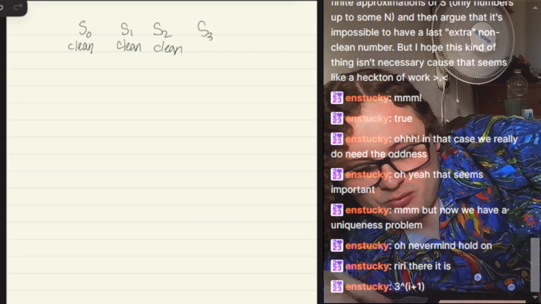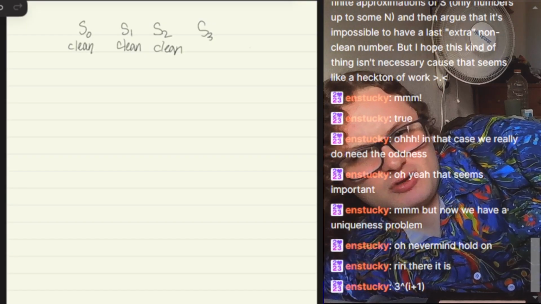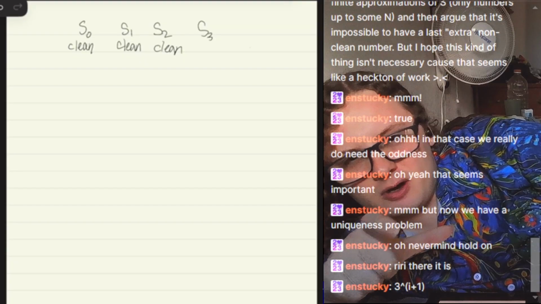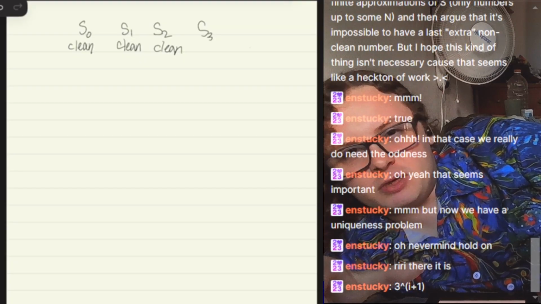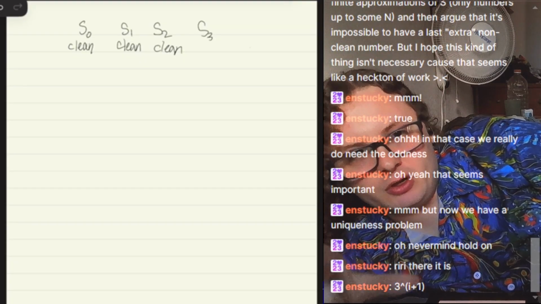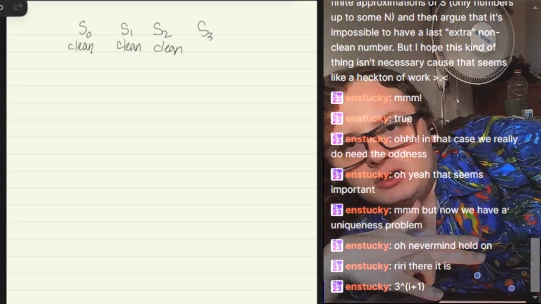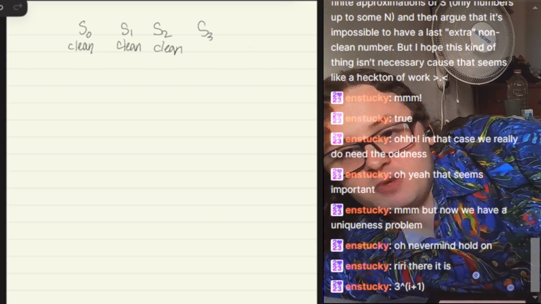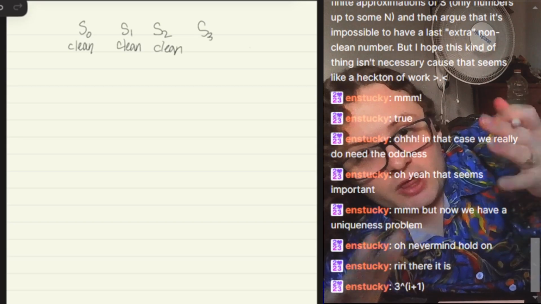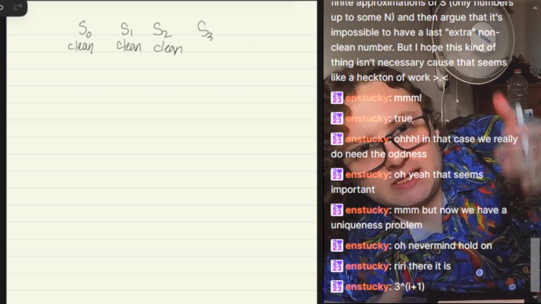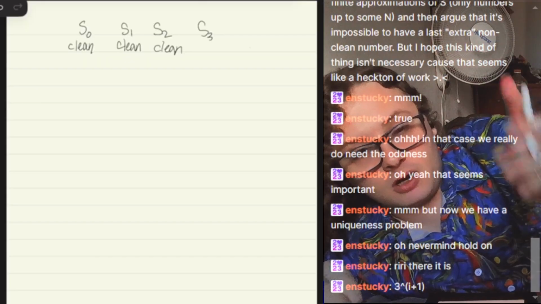I don't think so, because you always have another representation of S3 as interchangeable. So anything that includes S3 would then not be clean. So you would have an infinite number, which means we can safely assume, without loss of generality, that all of the elements in S are clean.